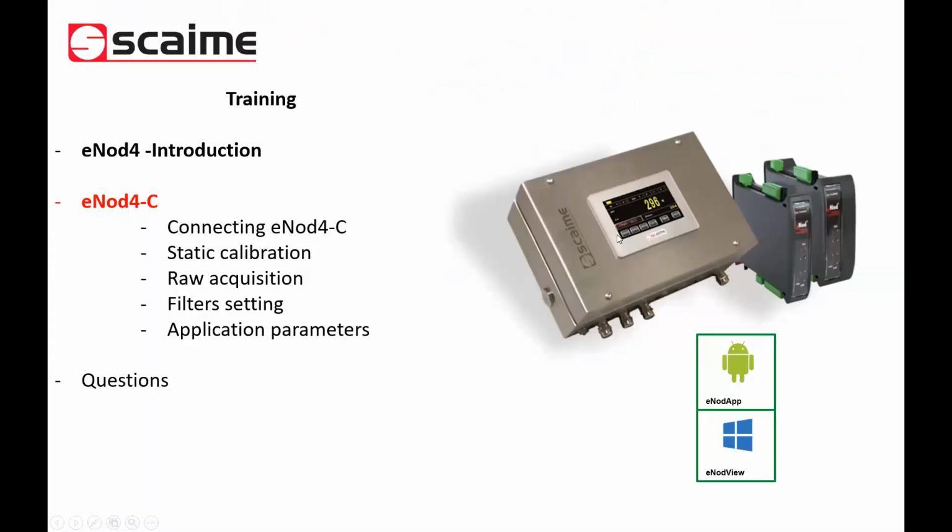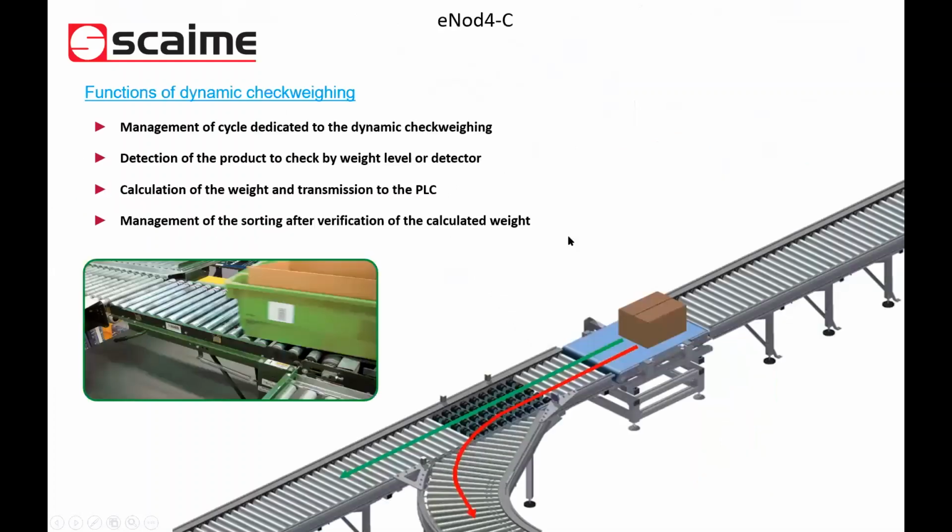So we speak today about eNode 4C, the check weighing application. And what is a check weighing application for people who are not experts in weighing and in check weighing? Check weighing is the management of a cycle dedicated to dynamic weighing. It means here we will manage to weigh packets, boxes, products without a stop on the scale. Yes, indeed. So that's very important.